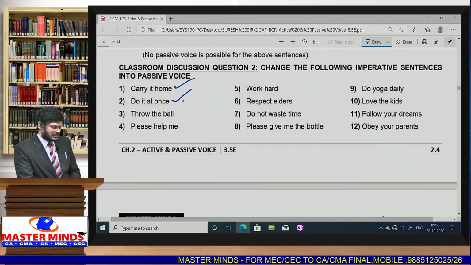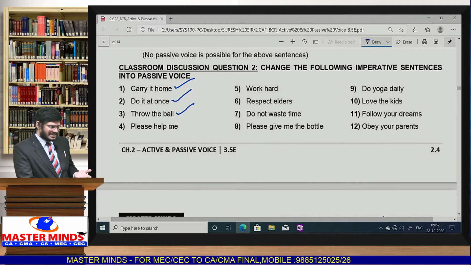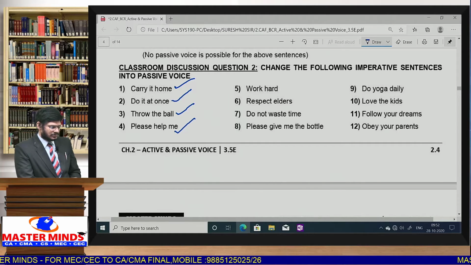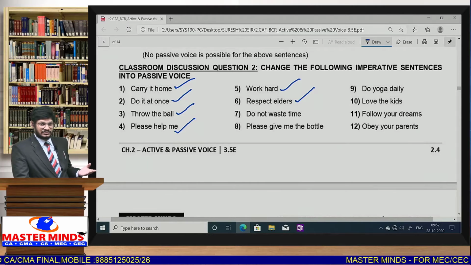That's simple answer. Throw the ball. Yes, you are ordered to throw the ball. You are suggested to throw the ball. Like that also you can write the answer. You are requested to throw. If please is given, then you can write requested. If please is not given, ordered, suggested, like that also you can take. So please help me. You are requested to please help me. Work hard. You are advised to work hard. Respect elders. You are suggested or advised to respect the elders.